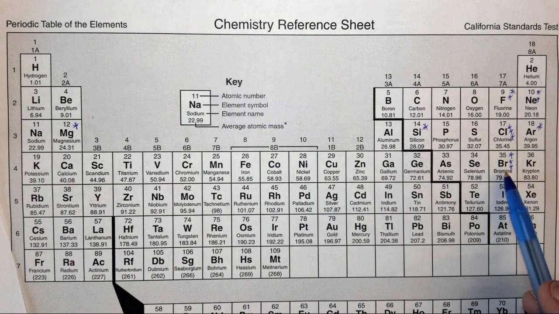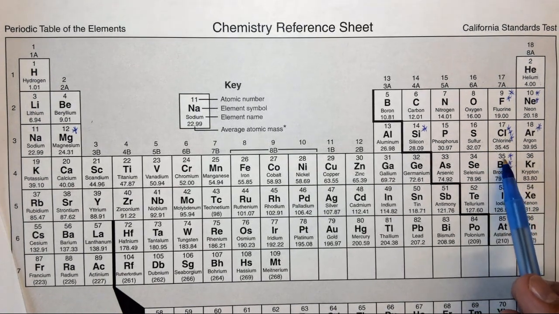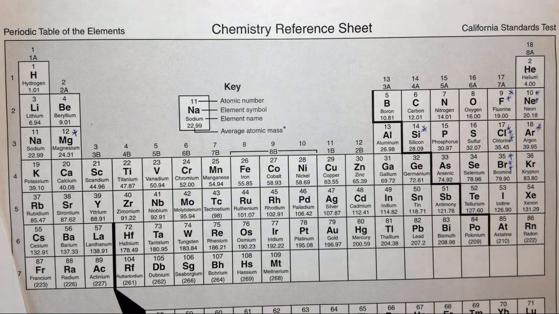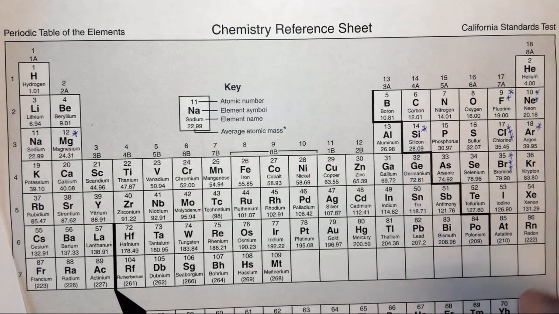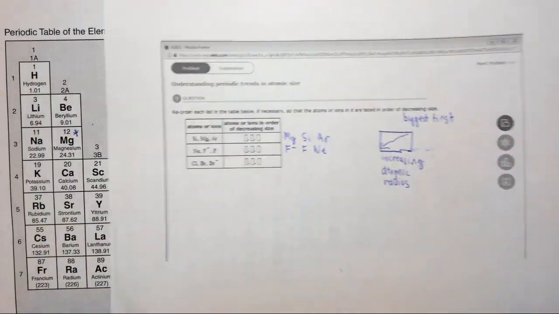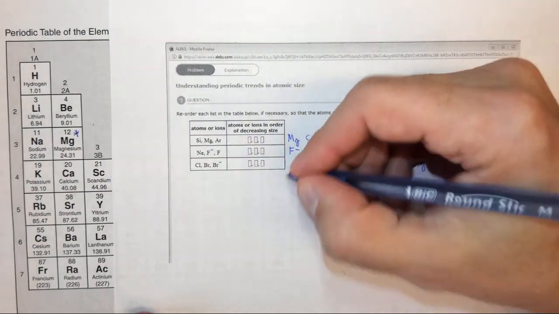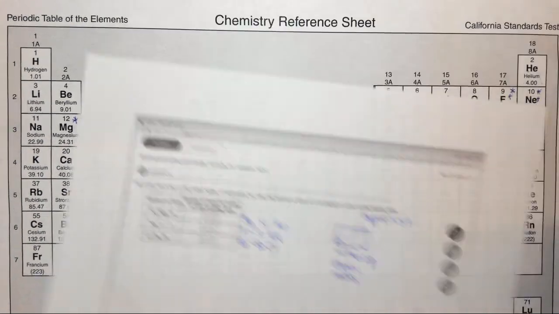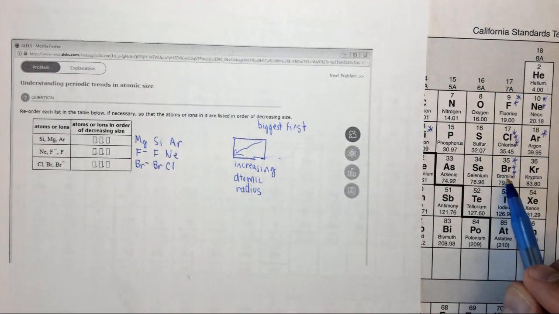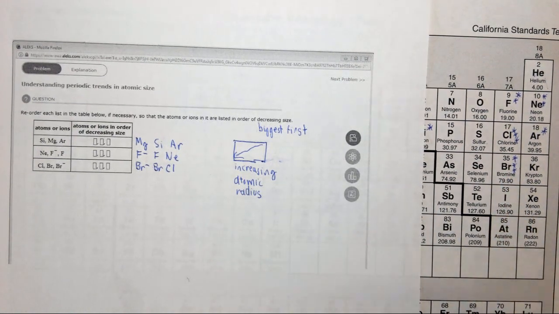Well, Br minus has an extra electron, which means you'll have 35 protons pulling on 36 electrons, and Br minus will be larger. Again, negative ions are larger. You could also consider this as the valence electrons. You have an effective nuclear charge here of about 7, and it's pulling on 8 valence electrons, so therefore it's larger. At the end of the day, the largest ion is Br minus, followed by Br, followed by Cl, and again, Br is bigger than Cl because it's lower on the periodic table and has another shell of electrons, which makes it larger.